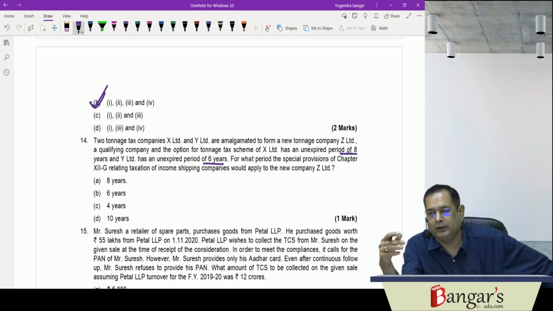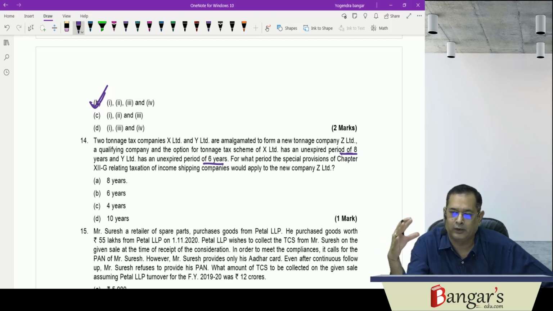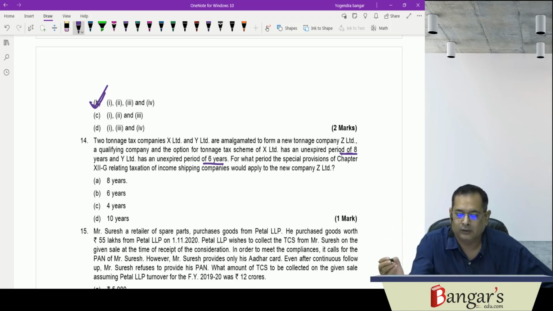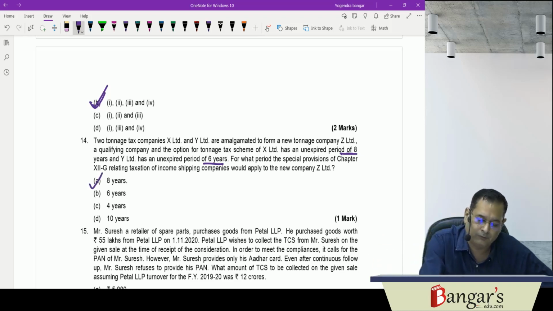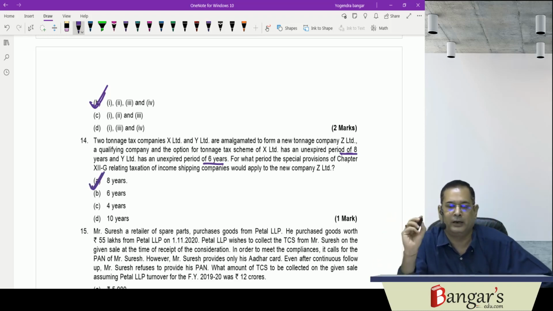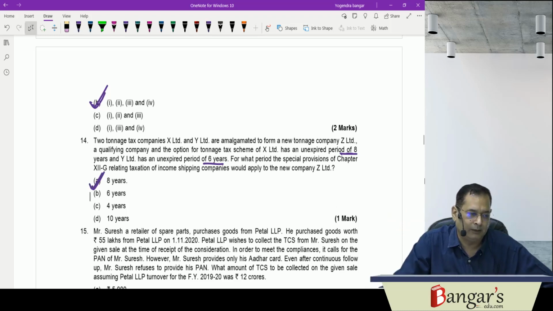So we have seen that if there is an amalgamation of two tonnage tax companies being qualifying companies, then the option will remain in force for the maximum unexpired period of the two companies. So here the Z company can avail the option of tonnage tax scheme for a period of how many years? They are asking for what period the special provisions of tonnage tax scheme will be applicable to the new company. That is for a period of 8 years. Longest unexpired period, the same will be applicable here.